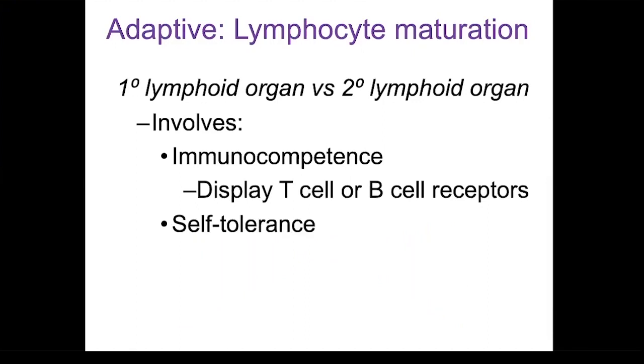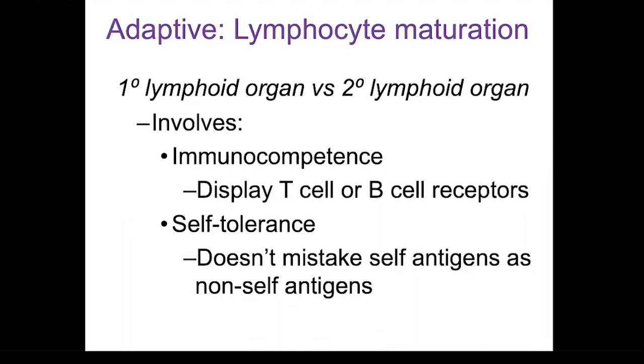Maturation also involves the lymphocyte becoming self-tolerant. This is important because this will prevent the development of autoimmune diseases. The term auto means self, so an autoimmune disease is a disease where your lymphocytes or your immune system attacks your own cells.